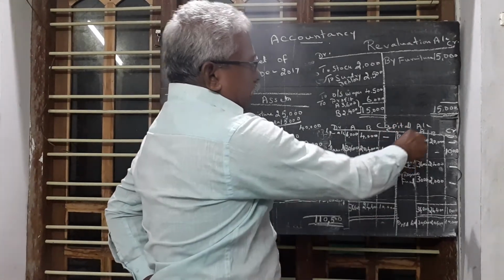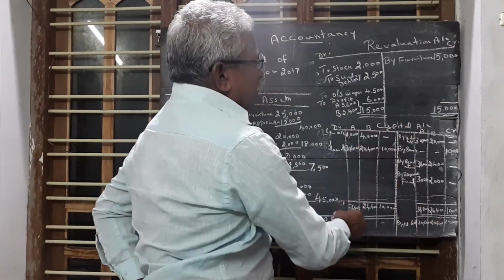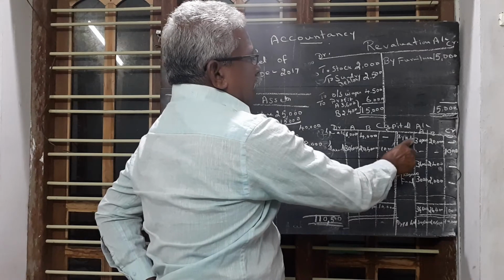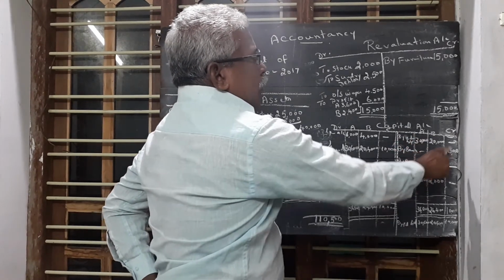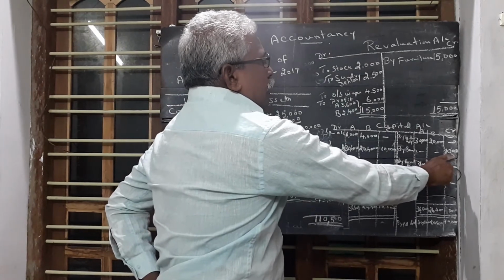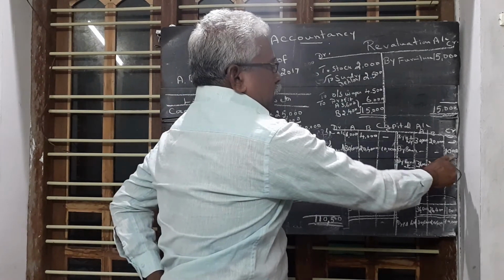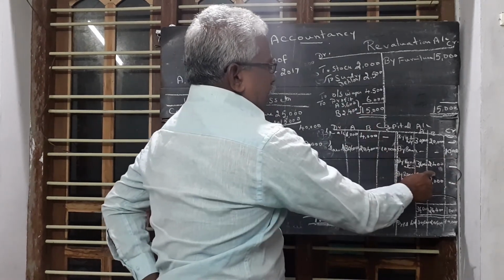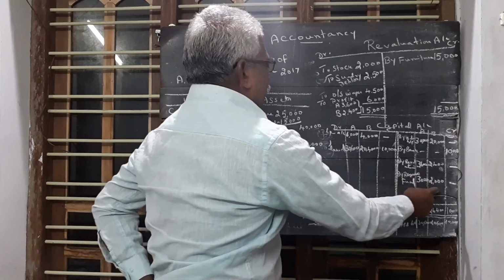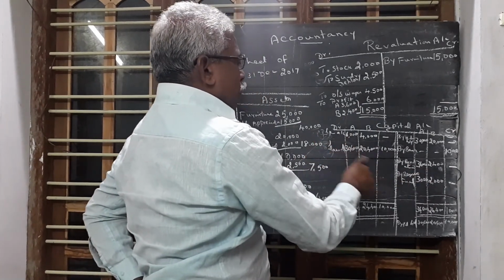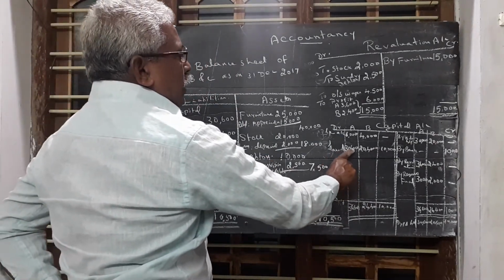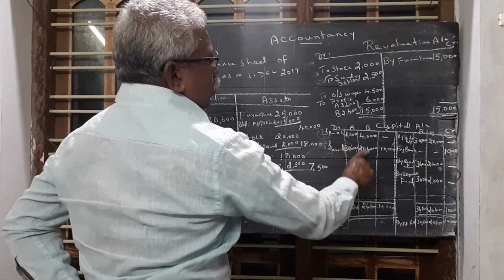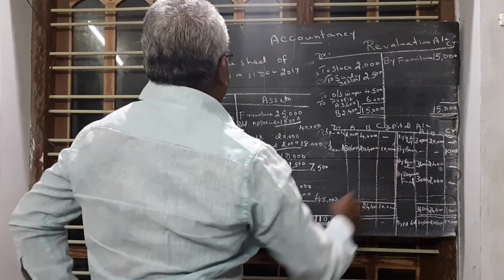This profit is taken by old partners in the old ratio. Capital account. This side is the favorable side, this side is the unfavorable side. In the previous balance sheet, A's capital is 30,000, B's capital is 20,000. C brings 10,000 rupees. Revaluation profit is entered here. Reserve fund is entered here. Loss is entered here. Then we balance it. We get 30,600, 20,400 and 10,000.